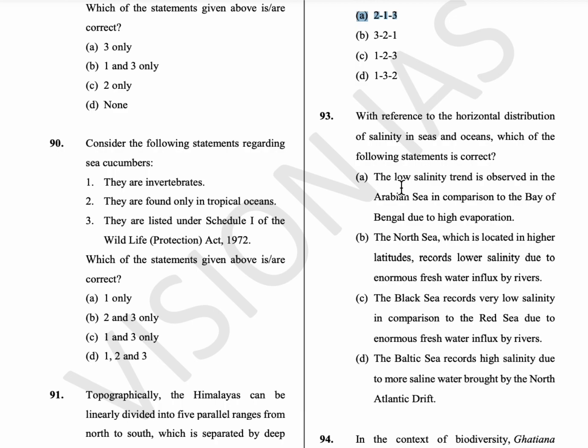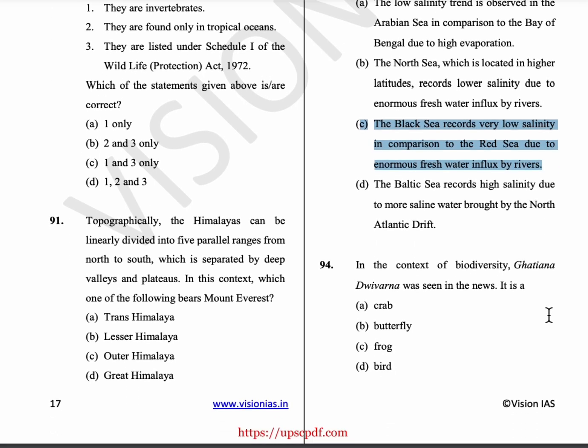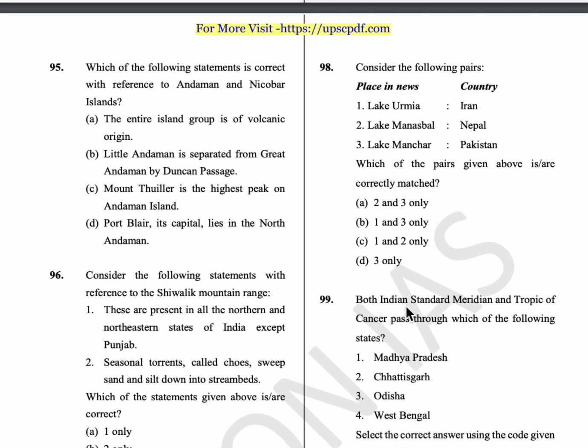93rd question, with reference to the horizontal distribution of salinity in oceans and seas, which of the following statements are correct? So here, the Black Sea records very low salinity in comparison to the Red Sea due to enormous freshwater influx by rivers. So option C is the answer. 94th question, in the context of biodiversity, Gatiana viverna was seen in news. So it is a crab. Option A is the answer.